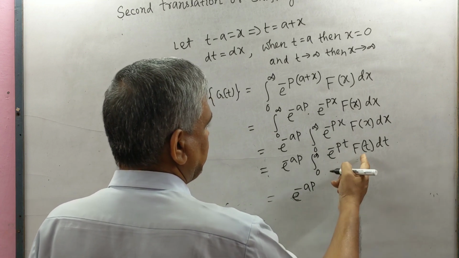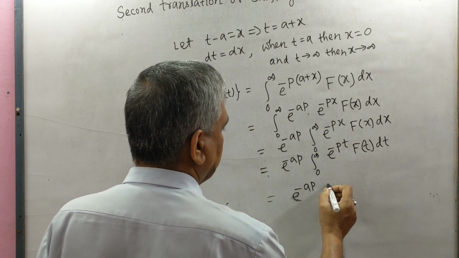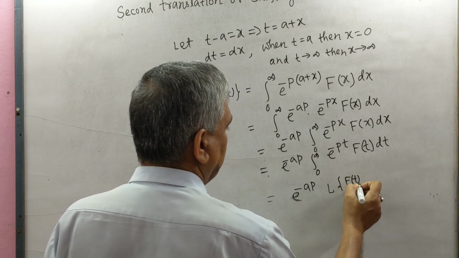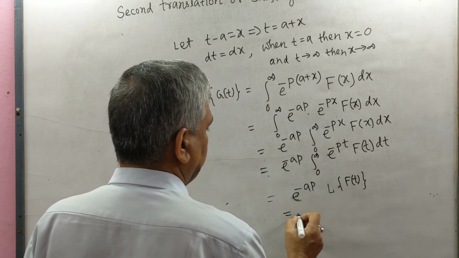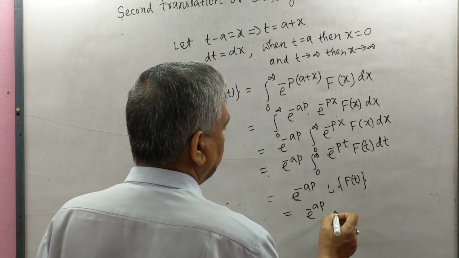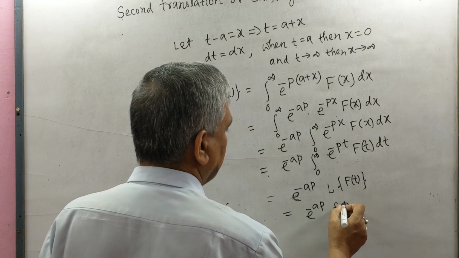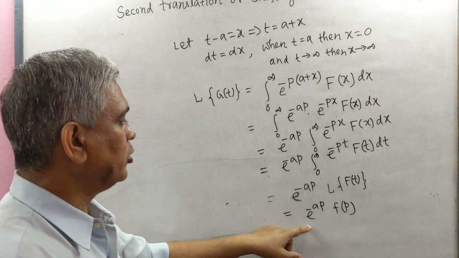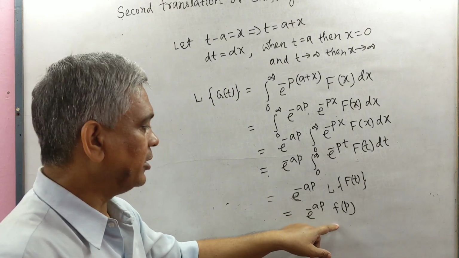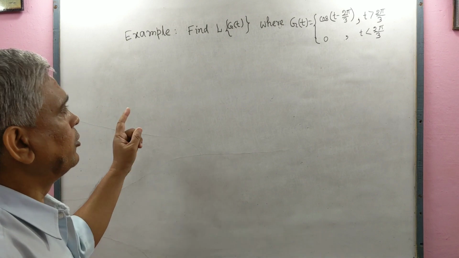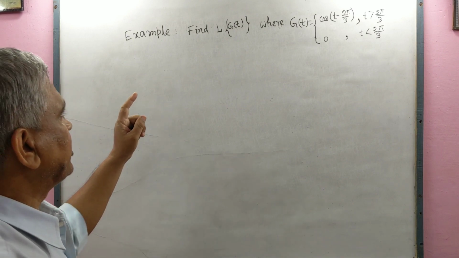This is the Laplace transformation of f(t). So L{f(t)} equals small f(p), so L{g(t)} equals e to the power minus ap f(p). This is the second shifting theorem. Here is an example of the second shifting theorem.